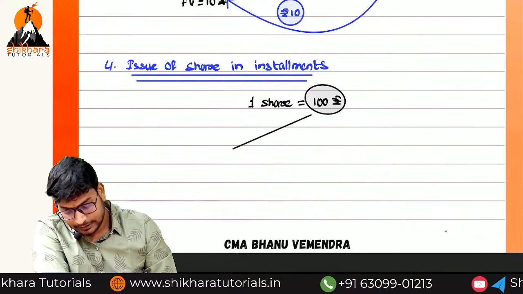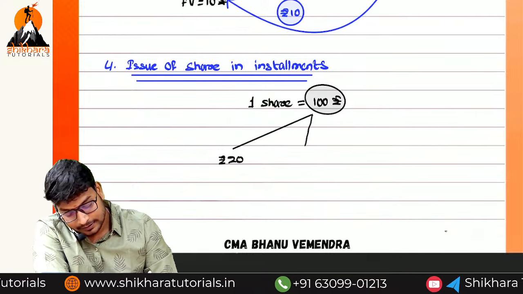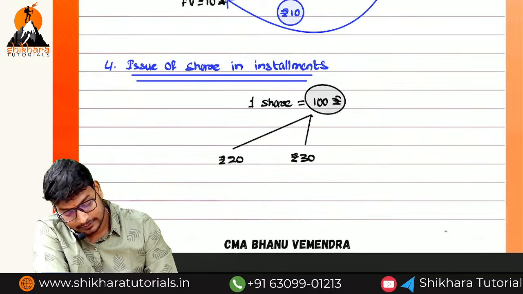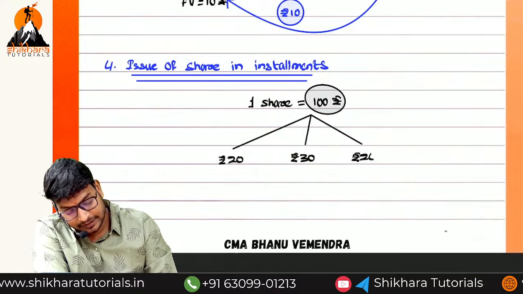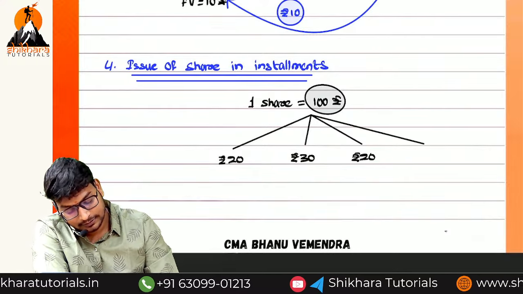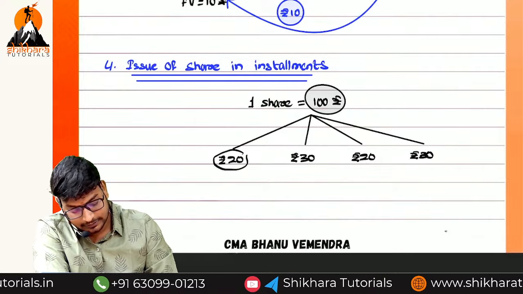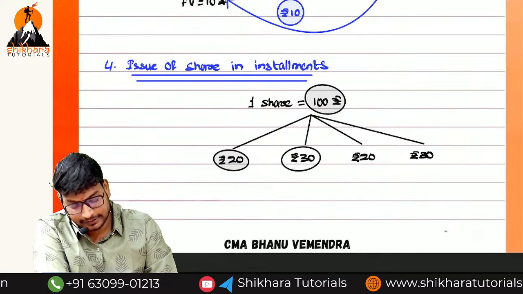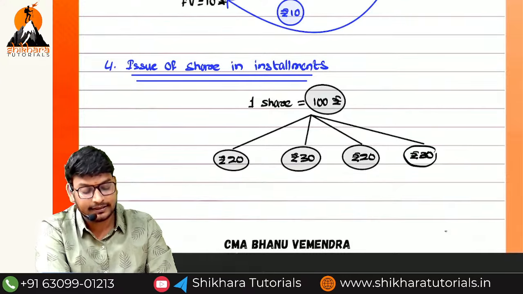So the first installment is 20 rupees, the second installment is 30 rupees, the third installment is again 20 rupees, and the fourth installment, what is the remaining? 30 rupees. Okay? 20 plus 30 plus 20 plus 30, that's 100. So these are the installments.